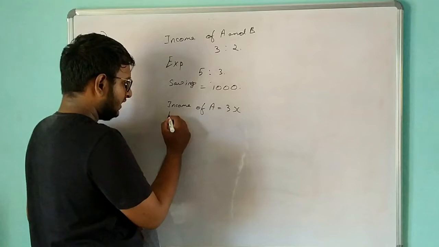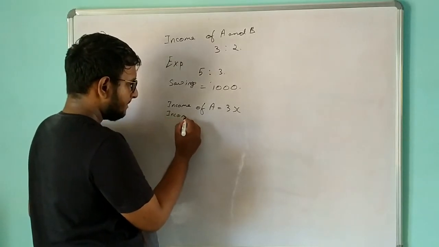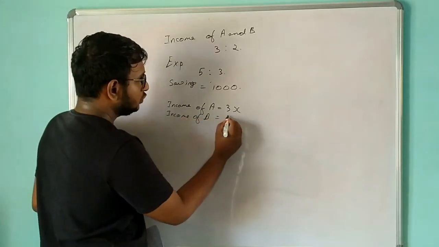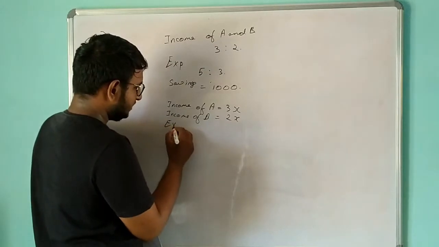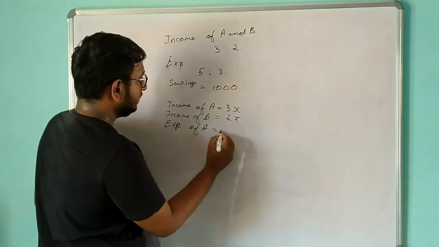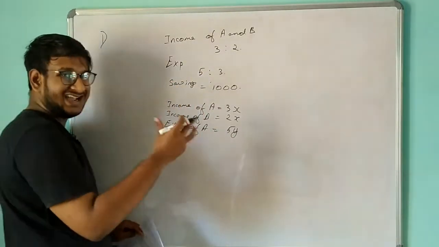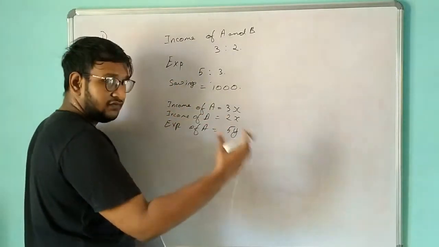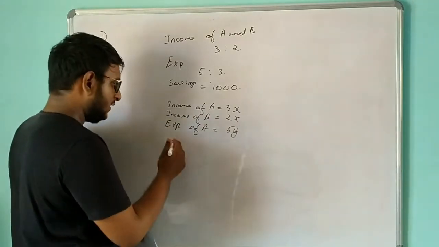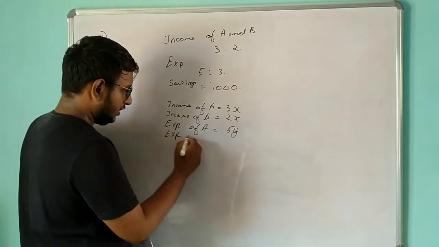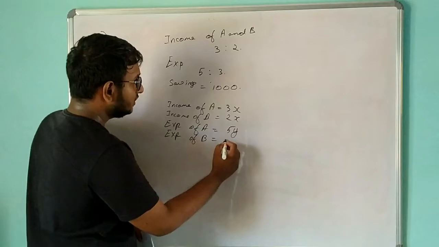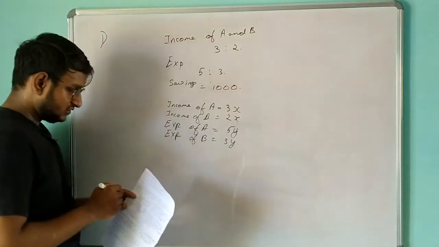And income of B is 2x, whereas the expenditure of A is 5y, because we don't know the exact expenditure amount, so we are taking from the ratio, so 5y. Similar to that, expenditure of B is 3y. Okay, so these are the values that we have.